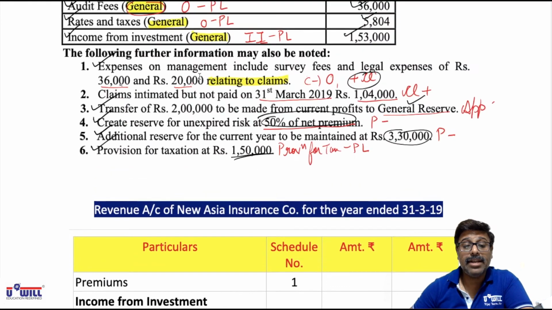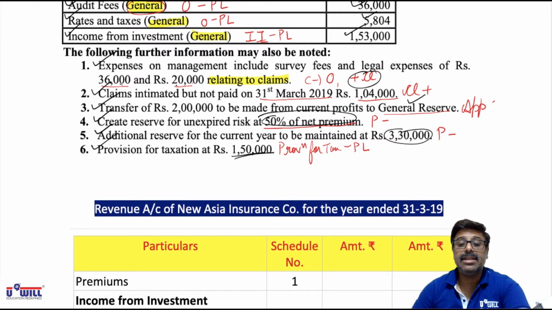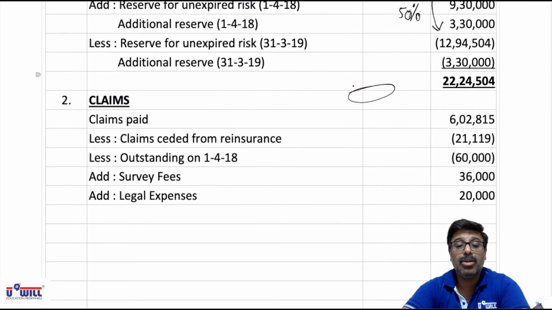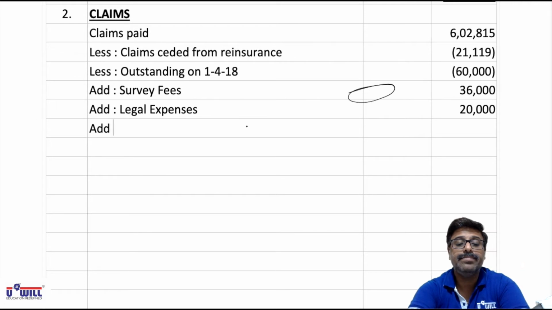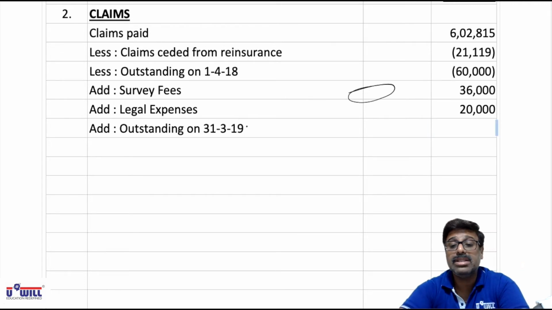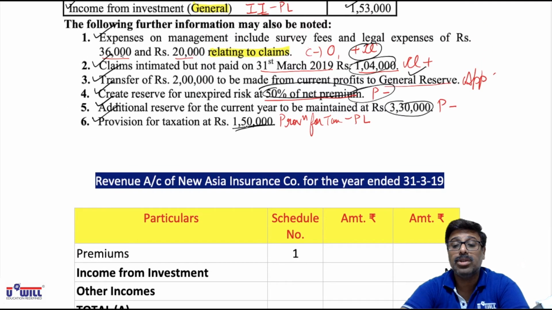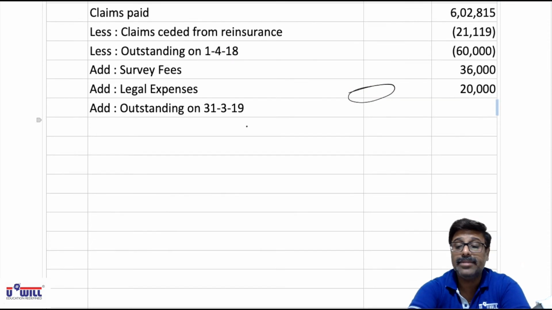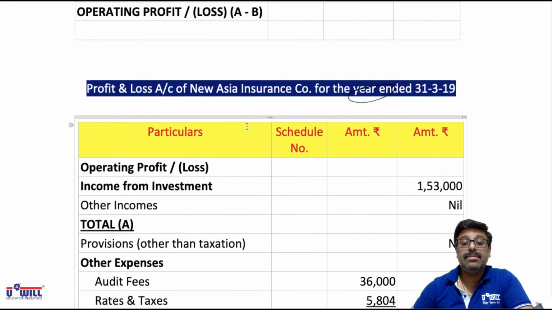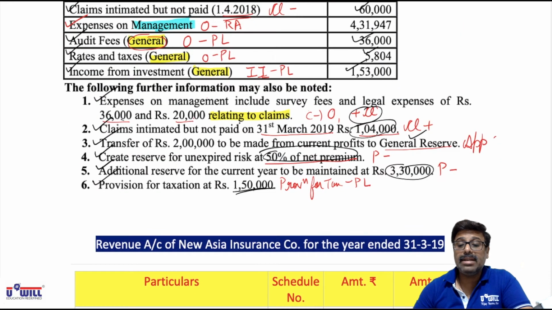Then adjustment 2, claims intimated but not paid, closing outstanding 1,04,000, also we have to add in claims. So outstanding on 31/3/19, 1,04,000, that we will add. No other item is marked as CL.